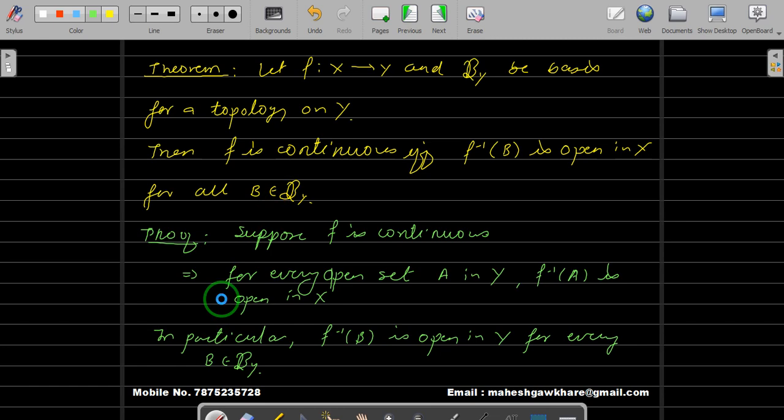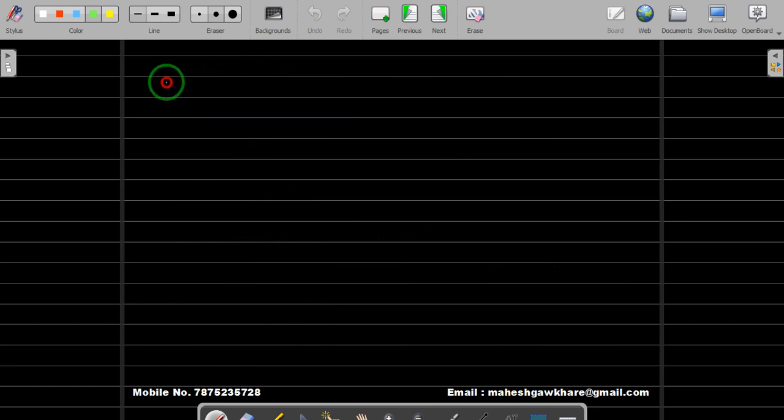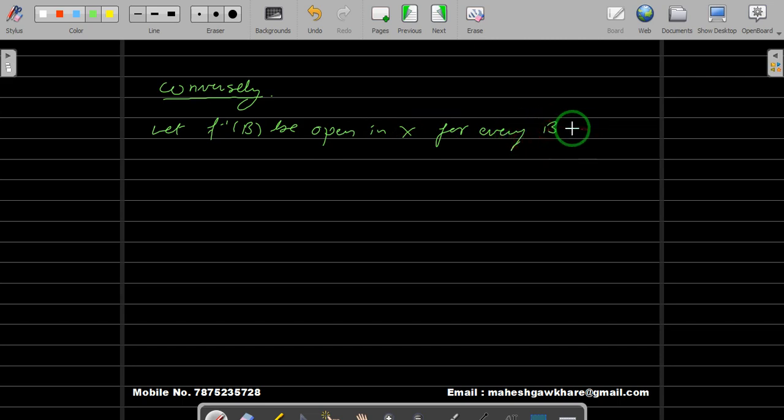Conversely, let us assume that f inverse of B is open in X for every basic element B in script B_Y.